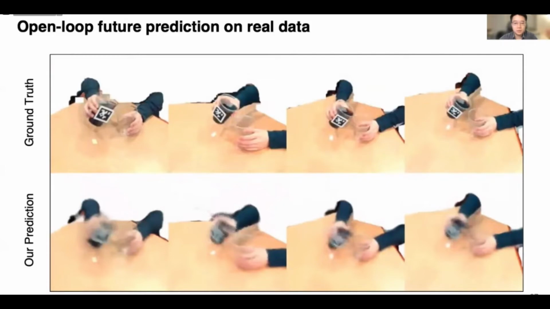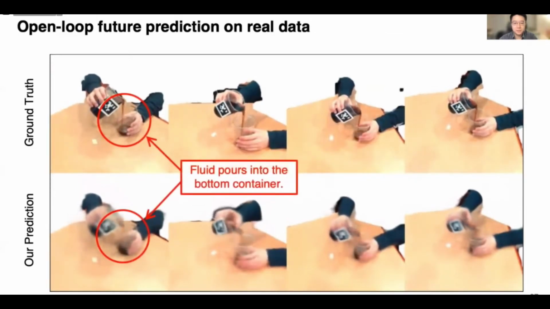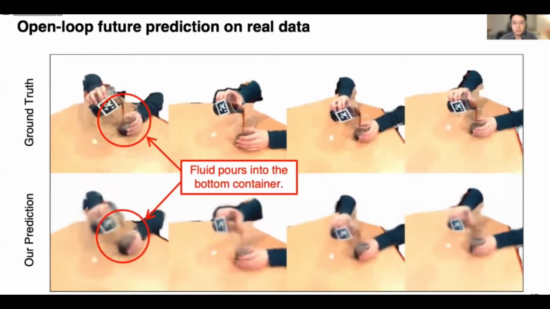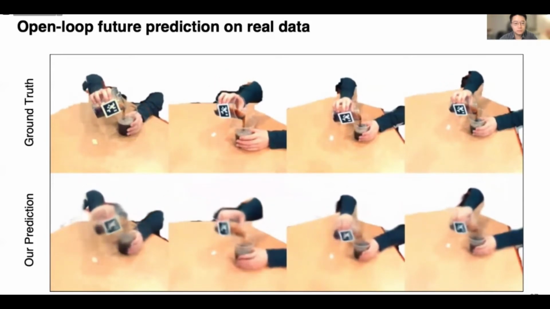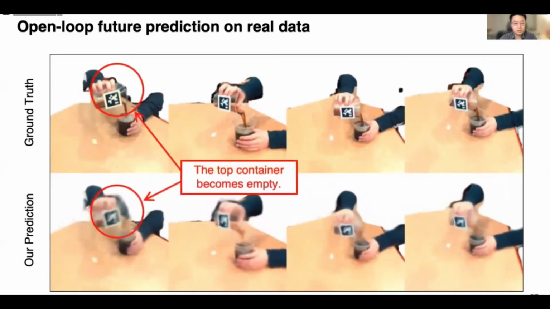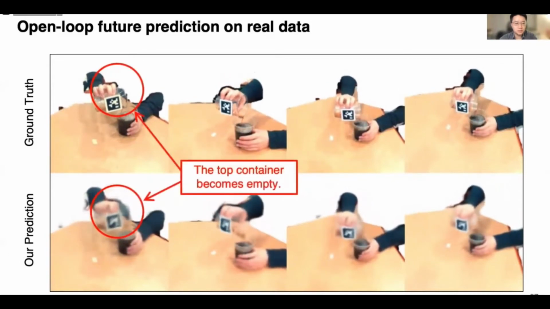When compared with the ground truth, our model knows when the fluid pours out and fills the bottom container, and when the top container becomes empty.